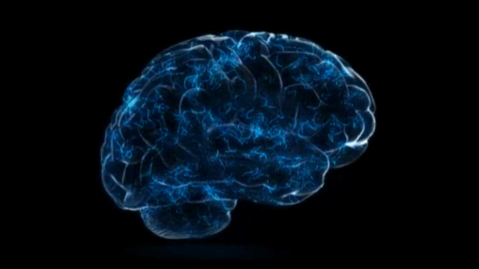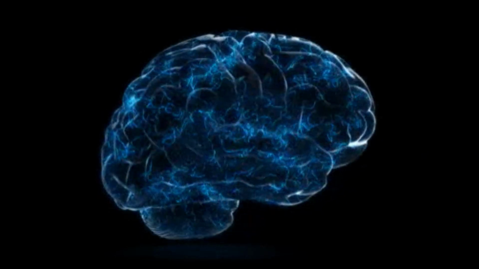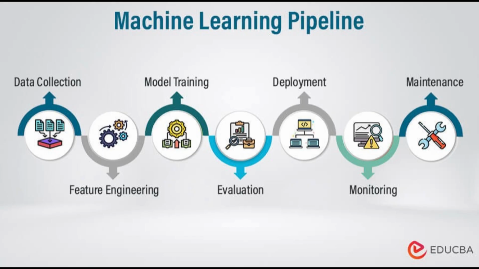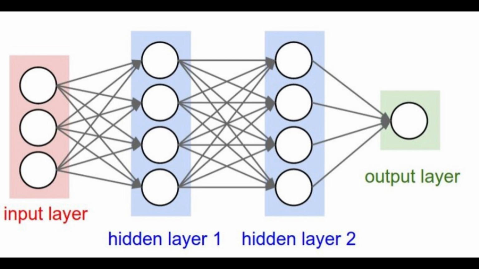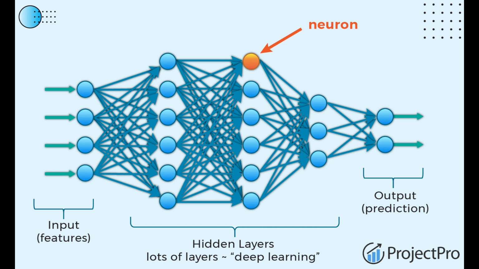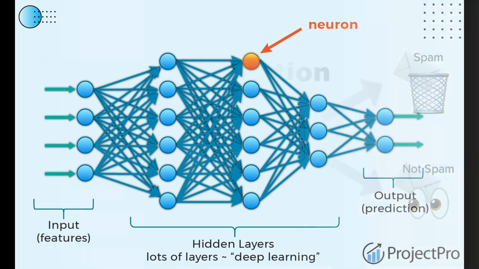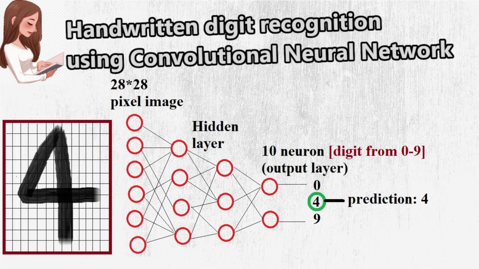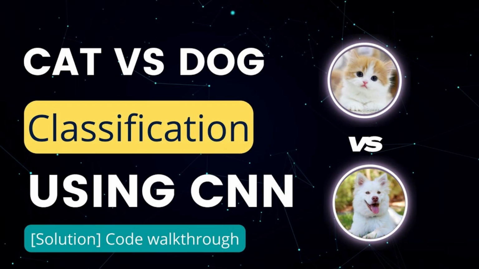So first, before we even touch generative AI, you must strengthen your foundations. Learn the basics of machine learning and deep learning. Practice common algorithms like linear regression, decision tree, RNN, and CNN, and build small ML and DL projects like spam classification, digit recognizer, or image classifier. These are the basic projects that will strengthen your foundation in machine learning and deep learning.